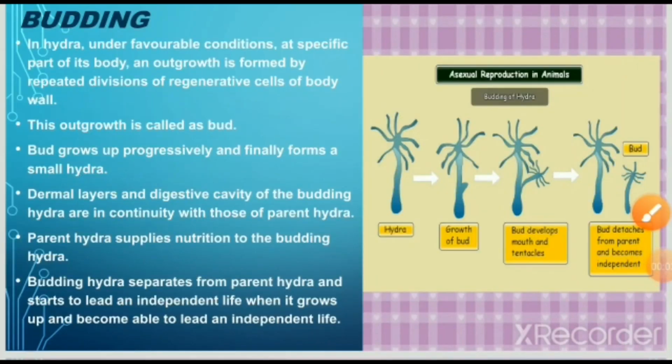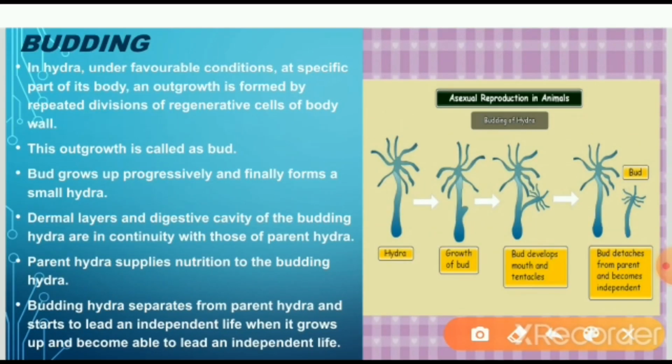Asexual reproduction in multicellular organisms. The third point is budding. Now with the help of a diagram we'll see what budding is. Here the parent hydra is seen. The growth of a bud is formed here. The bud develops a mouth and tentacles here, and the bud detaches from the parent and becomes an independent hydra.